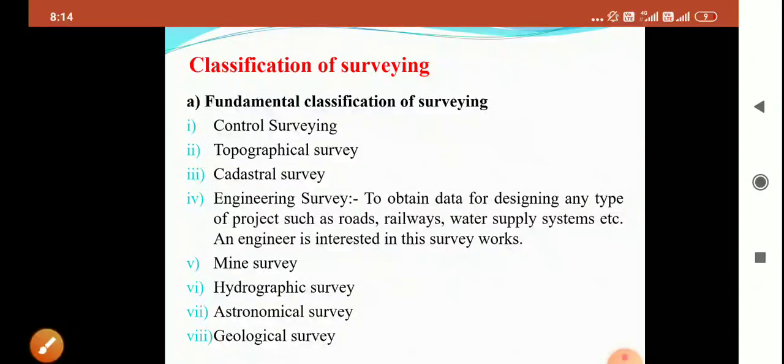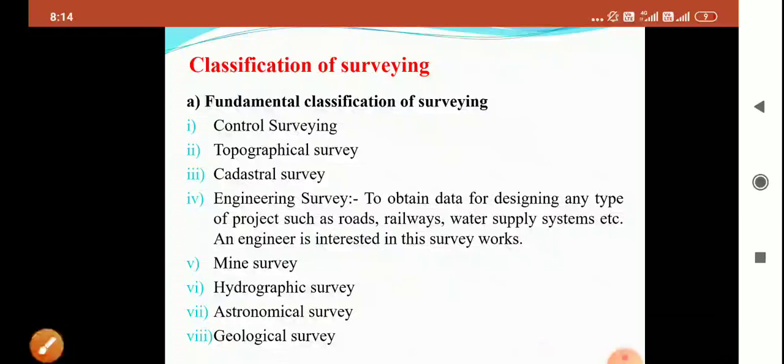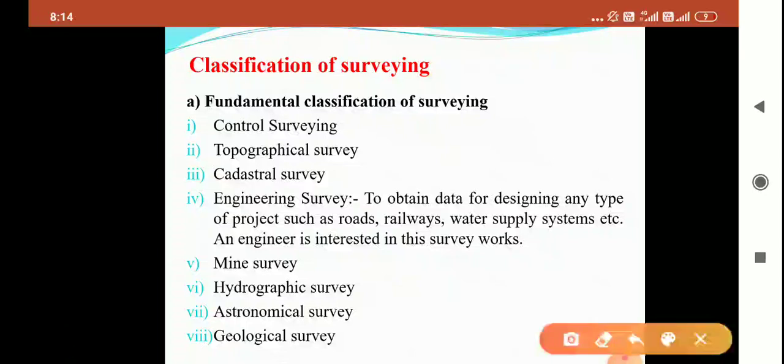Anything related to property lines is known as cadastral survey. What is meant by engineering survey? The survey of engineering works such as roads and railways is known as engineering survey. Next, what is hydrographical survey? The water-related construction such as dams, rivers, canals is known as hydrographical survey.